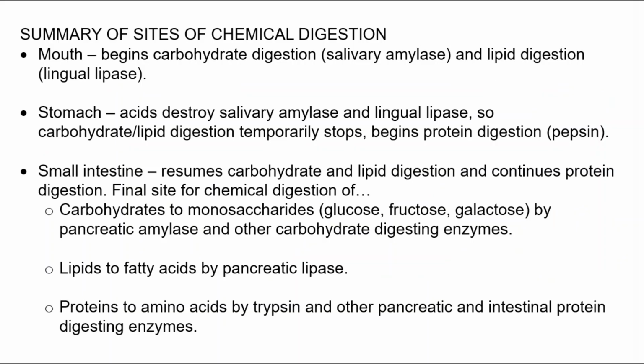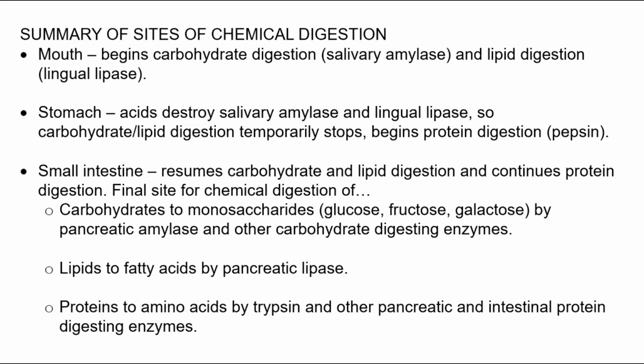Here we will summarize the major sites of chemical digestion by enzymes within the alimentary canal. The mouth begins carbohydrate digestion with salivary amylase and lipid digestion by lingual lipase. Both of these enzymes are produced by the salivary glands. The stomach acids will destroy the salivary enzymes when a bolus of food and saliva reaches the stomach. So carbohydrate and lipid digestion will temporarily stop within the stomach, but the stomach does begin protein digestion as it secretes an enzyme called pepsin.